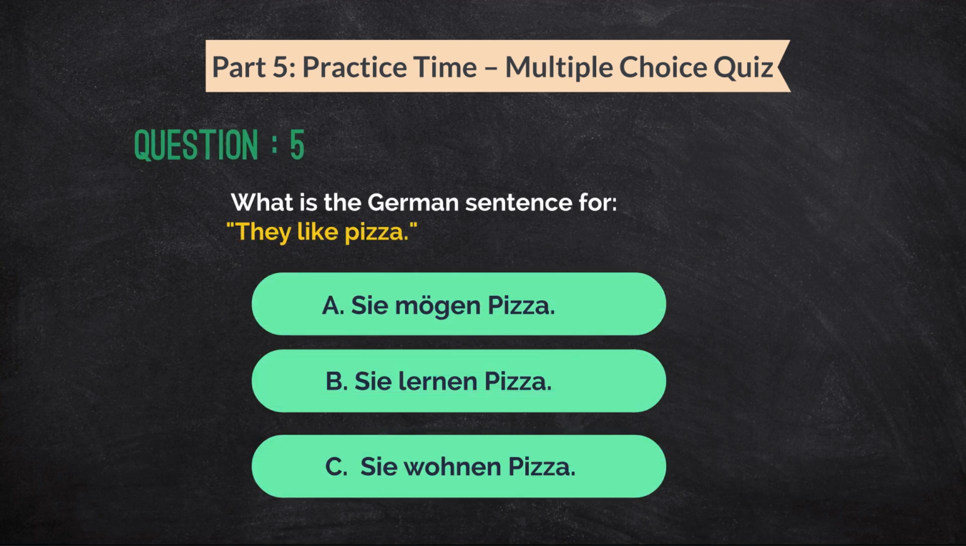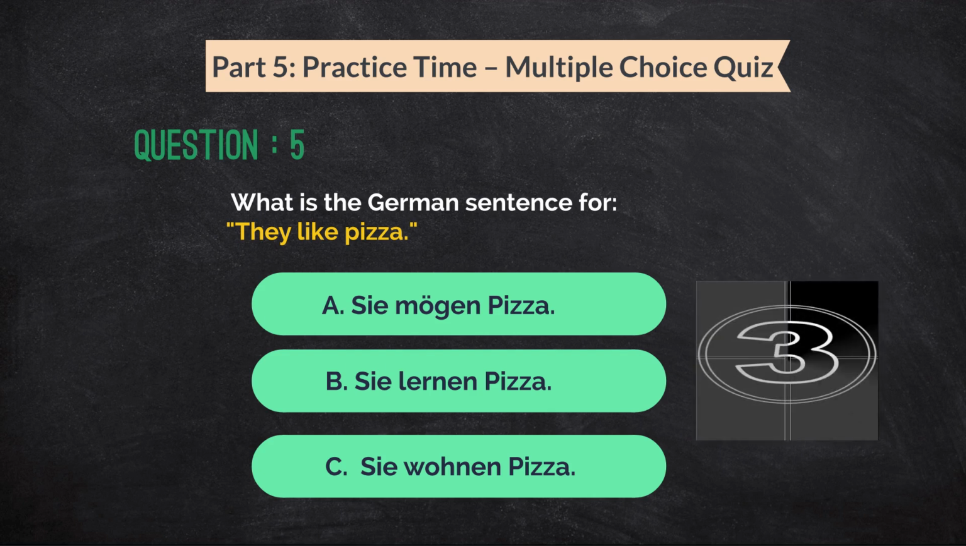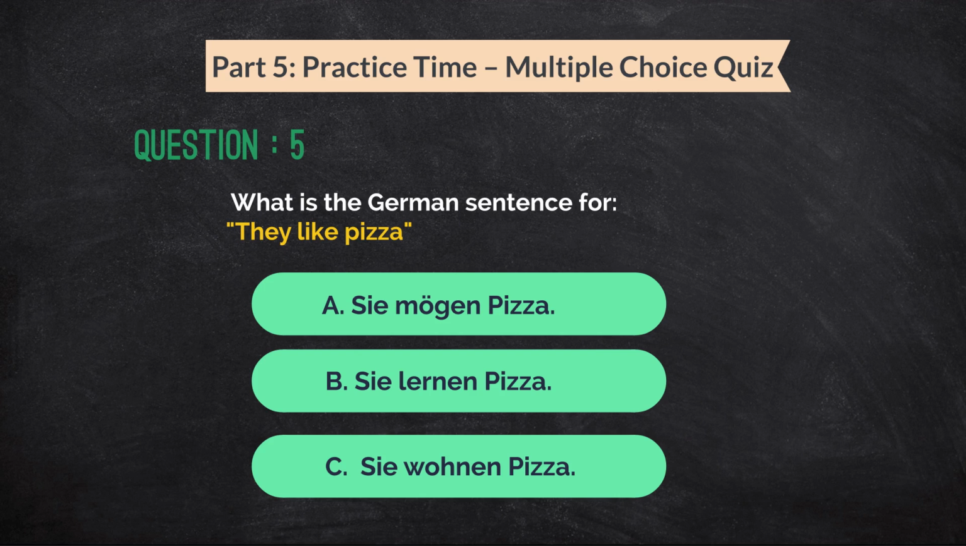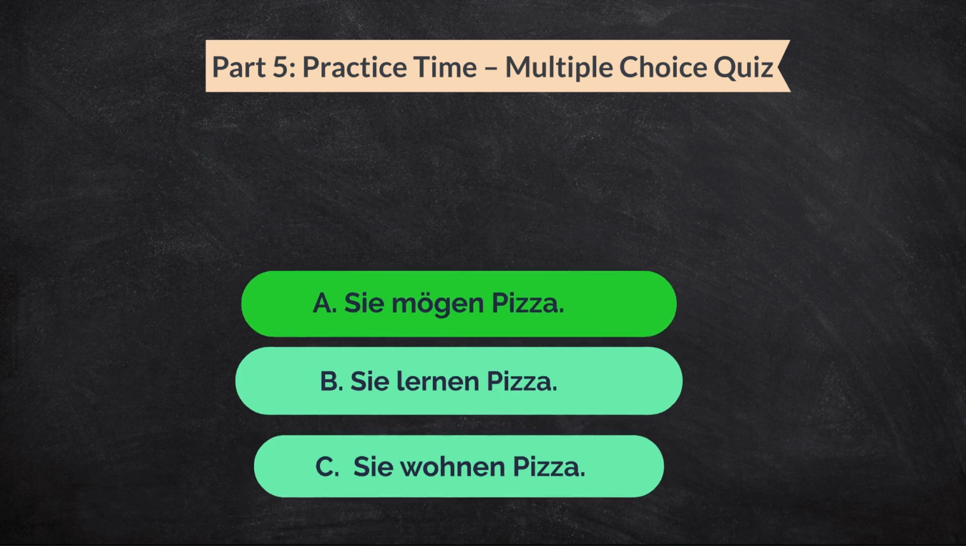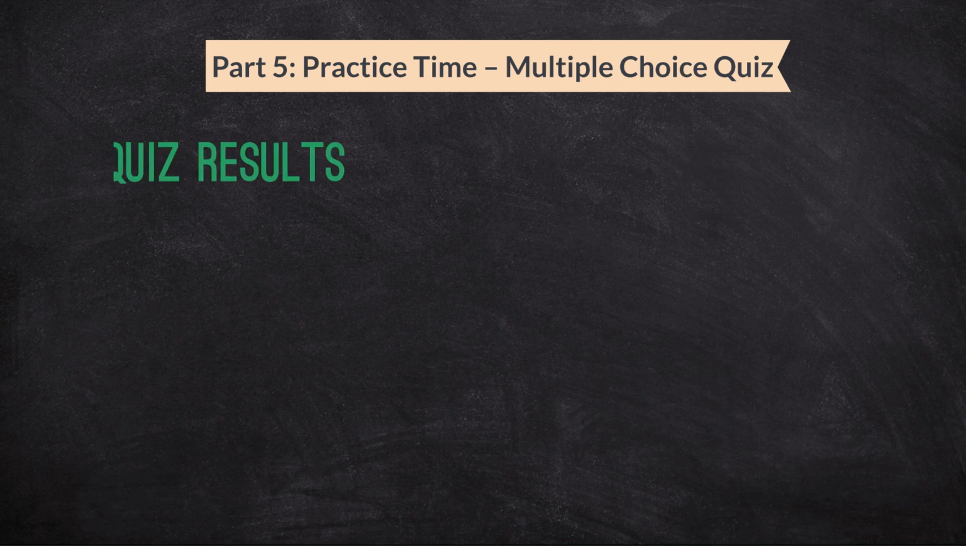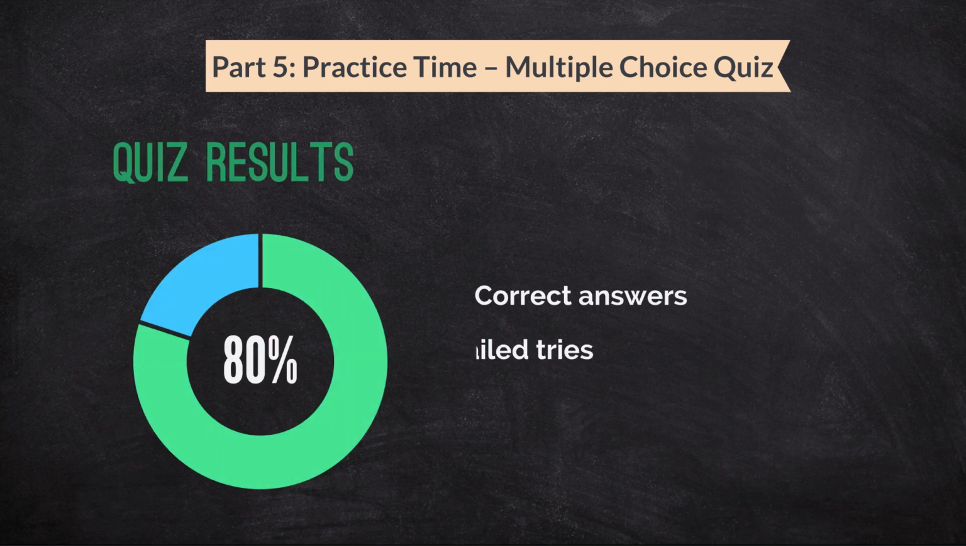How do you say they like pizza in German? A. Sie mögen Pizza. B. Sie lernen Pizza. C. Sie wohnen Pizza. The correct answer is A. Sie mögen Pizza. Great job. If you got some answers wrong, don't worry. Just rewind and try again. Practice makes everything easier.